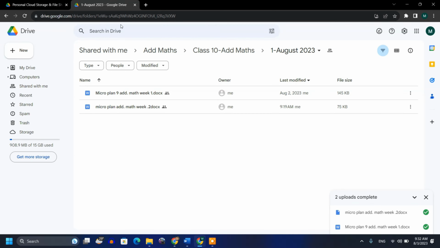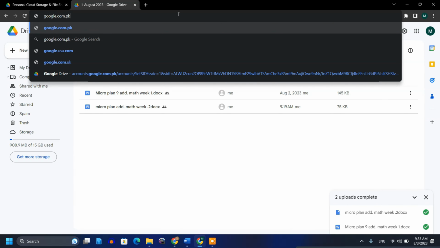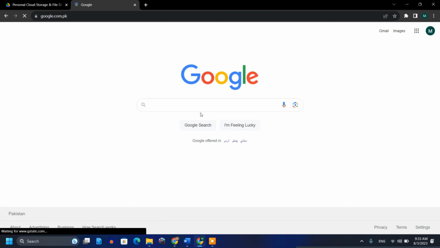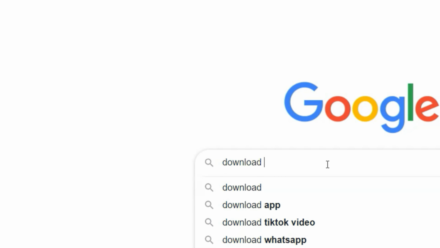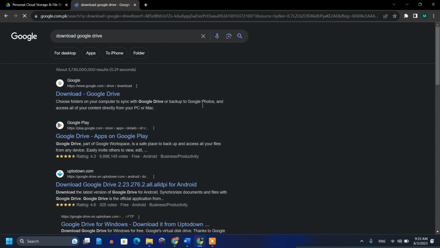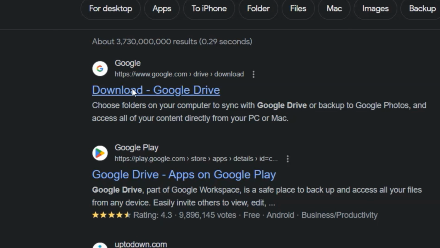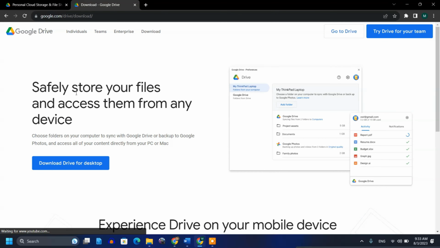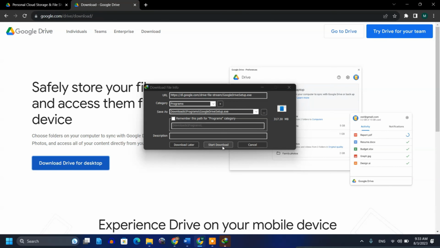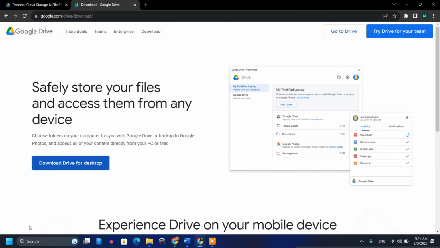For this, you need to download Google Drive. So simply you go to google.com.pk and then you type here, download Google Drive. After you search for it, you have this first link here, so just click this. After clicking it, you have an option of Download Drive for desktop, so just click this and then it will start downloading. I have a download manager, so it's downloading like this, otherwise it usually shows up here.